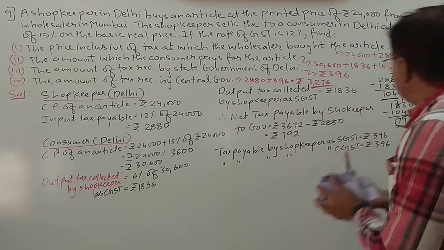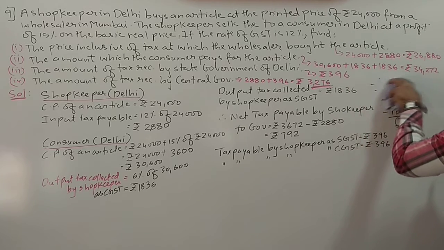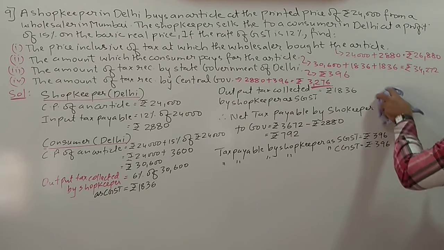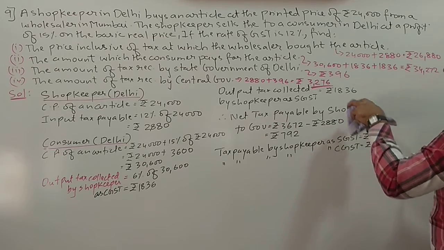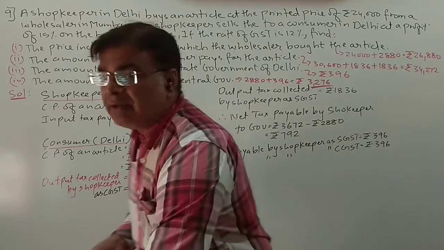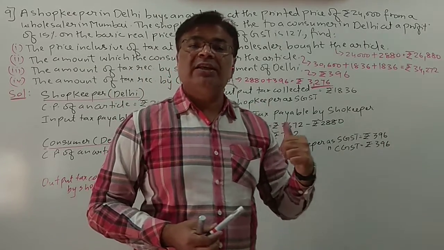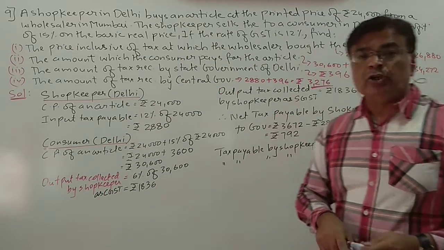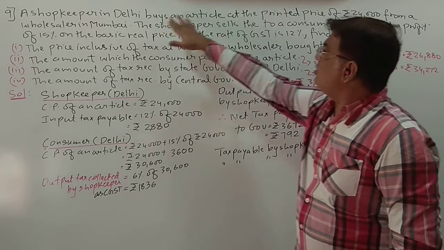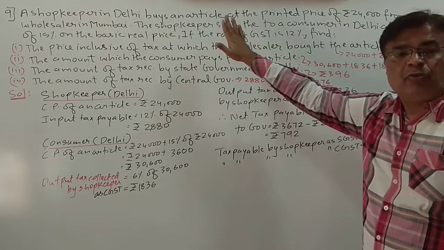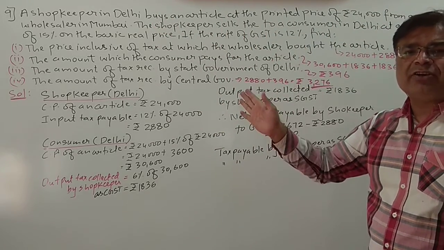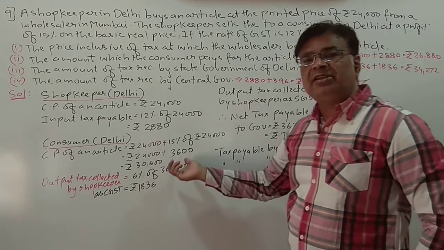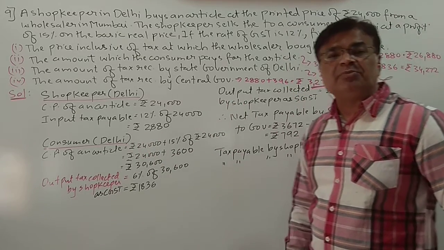Okay, students, in this sum you can see that it was a different type of sum, because in one sum only the transaction was interstate and intrastate both. So students, the main thing you have to understand is the word problem. Calculations are not at all difficult. You can see we are just finding the percentage and doing simple addition and subtraction.